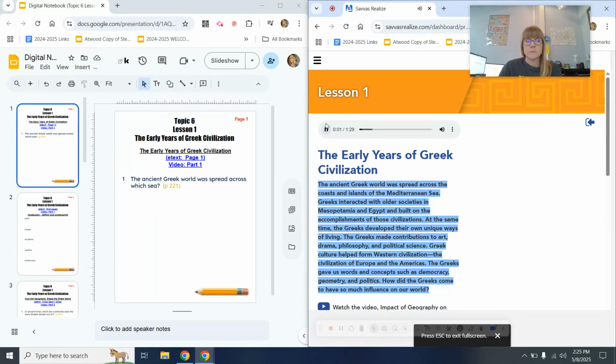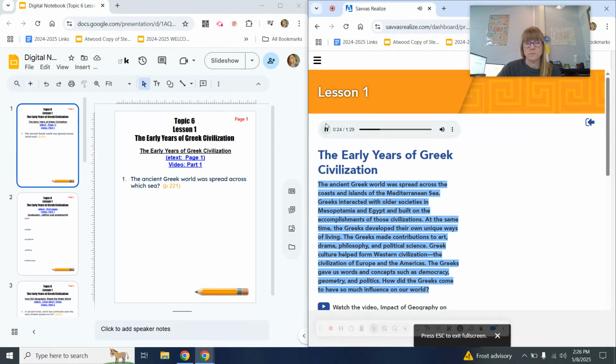Lesson 1. The early years of Greek civilization. The ancient Greek world was spread across the coasts and islands of the Mediterranean Sea. Greeks interacted with older societies in Mesopotamia and Egypt and built on the accomplishments of those civilizations. At the same time, the Greeks developed their own unique ways of living.